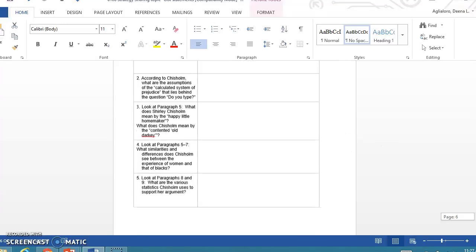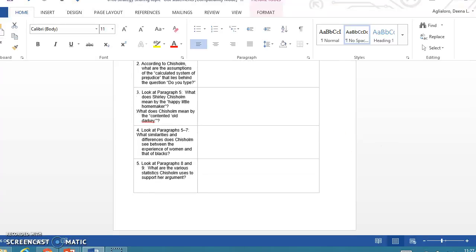So it has started to work. We did do one more passage after this where they did it entirely independently. Called Ain't I a Woman? And from this point on, we are also going to implement this strategy when they take their learn checks by having the passages on their computer, providing them with a sheet of paper, and having them do this from here on out. So if they can master this strategy, they will have been doing it from October, November, all the way until May when they take their EOG, so they should be very well versed with this.